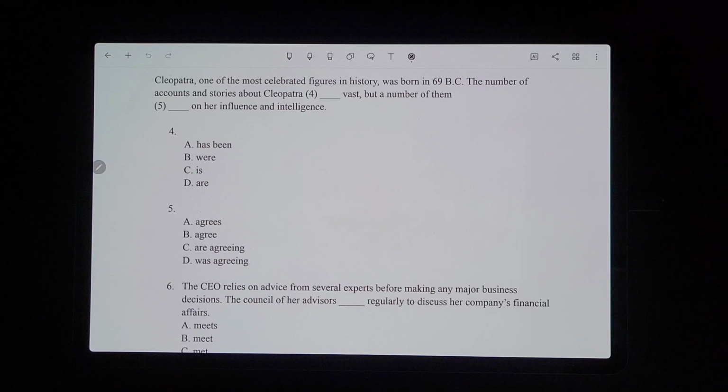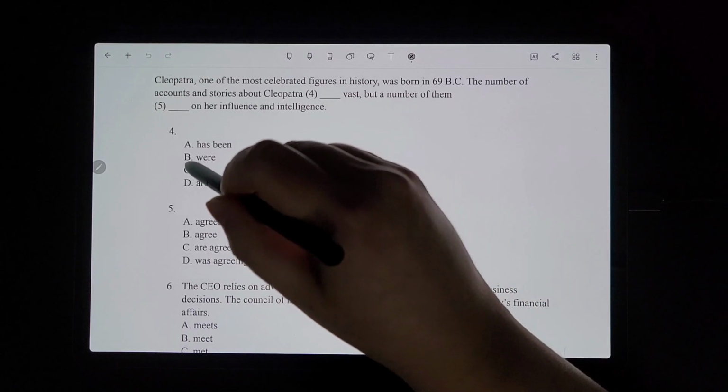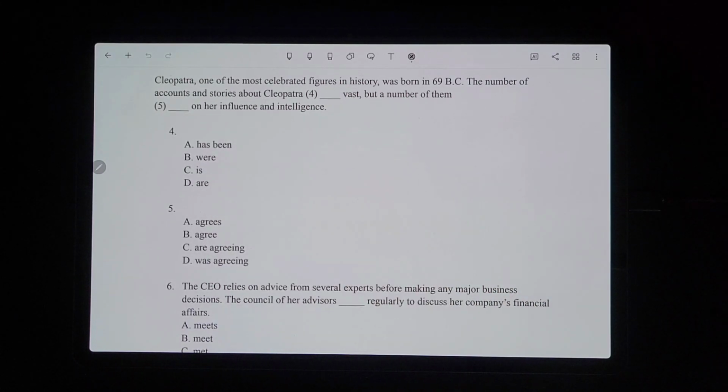So you would have to pick singular. The number of accounts and stories about Cleopatra blank vast, so it's "is vast" because the stories and accounts are still in the present. Even though the events happened in the past, they're being told in the present. So it'd have to be C.